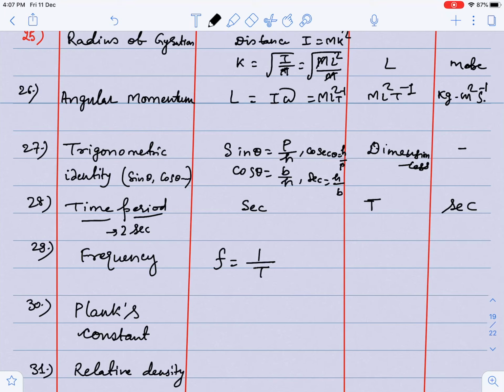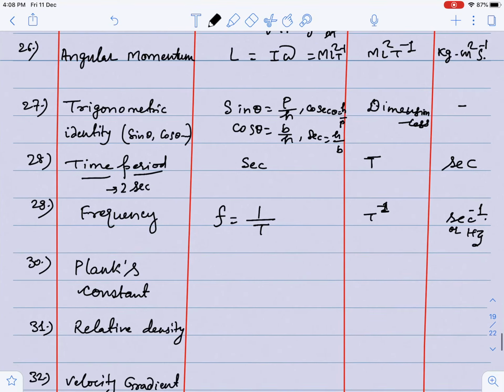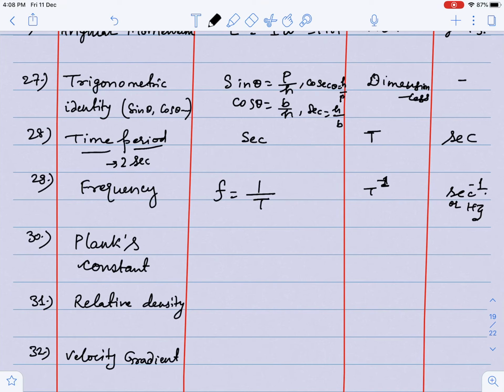Okay guys. Frequency is 1 by time period. It is the number of oscillations per second, f is equal to 1 by T. So can I write it as t minus 1? t minus 1 is second inverse, or sometimes it is also known as hertz.